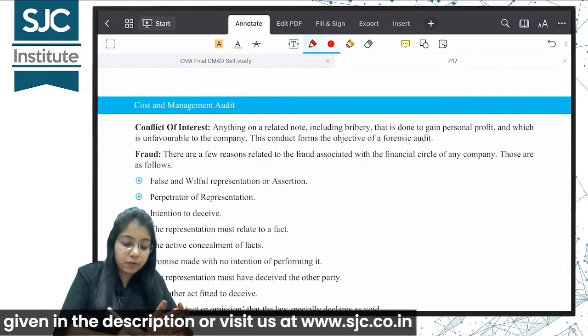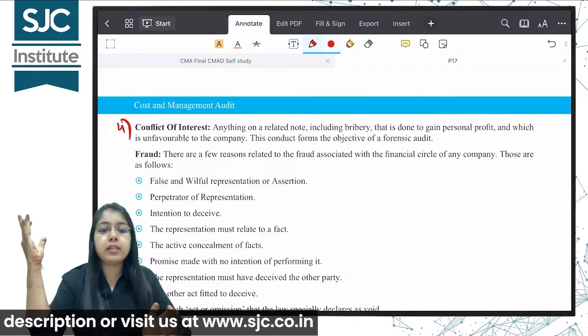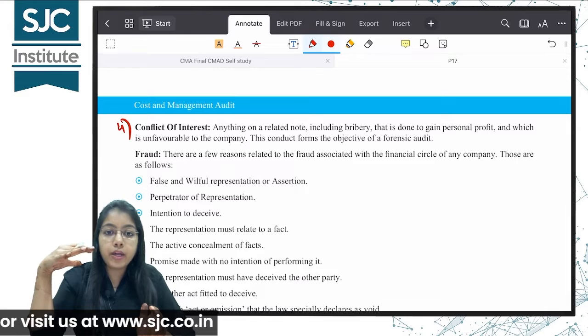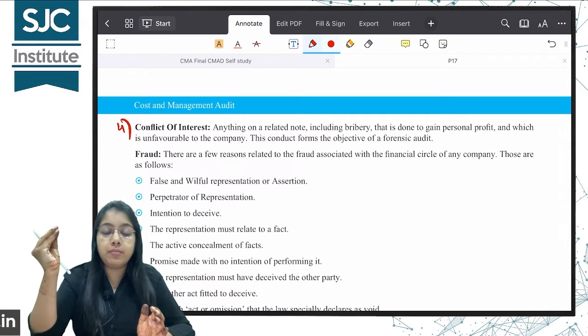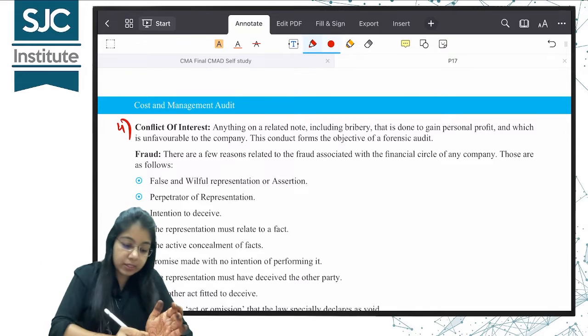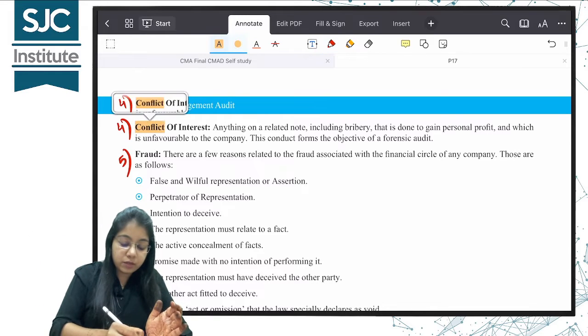Point number 4 is conflict of interest. Company wants something else, management wants something else. Okay, so the interest of the management and the company are not the same. So conflict of interest is another reason. Very important, fraud.